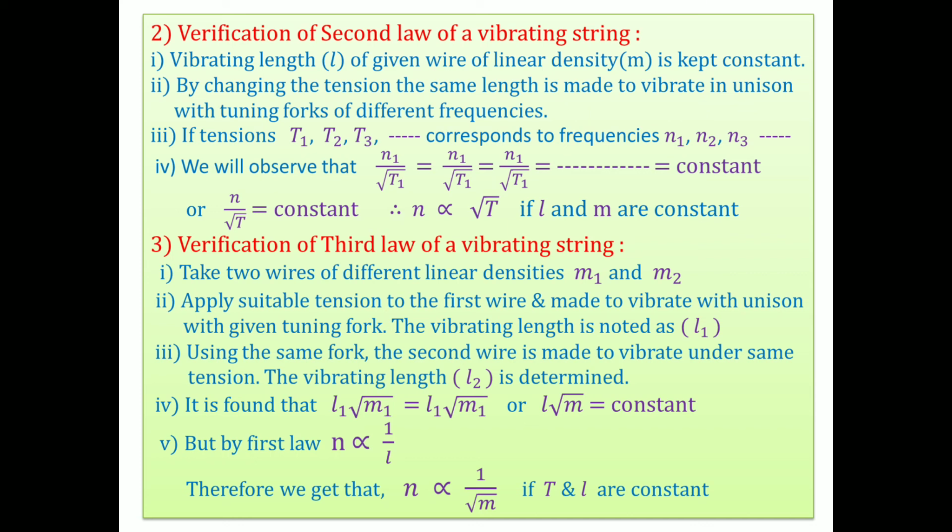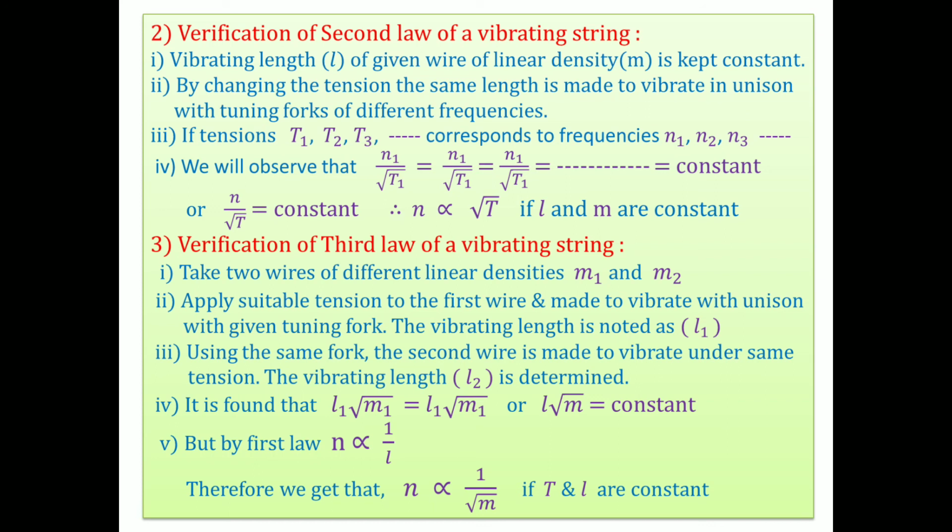It is not practically the proper thing, but we consider it here. Suppose tensions are increased, length is constant, linear density is constant. Only different frequency tuning forks are taken. First tuning fork N1 is taken. There is no change in the length between the movable bridges. Only we have to change the tension in the string. Let T1 be the tension for the corresponding frequency N1, T2 the tension for the corresponding frequency N2, T3 for N3, and so on.